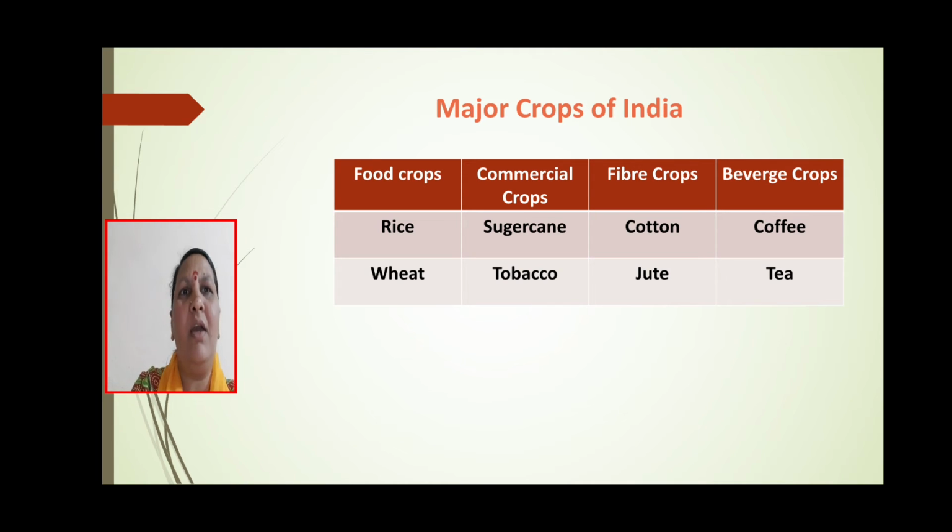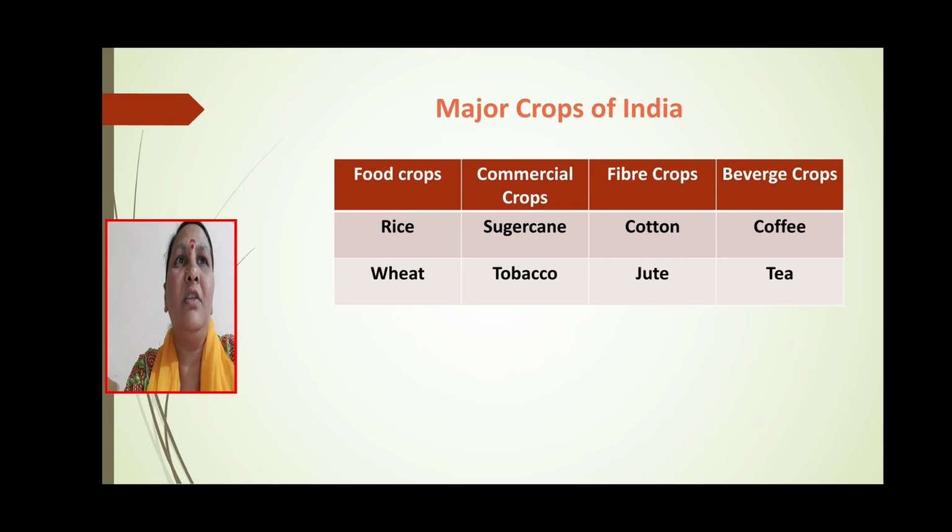Food crops are rice and wheat. Commercial crops are sugarcane, tobacco. Fiber crops are cotton and jute. Beverage crops are coffee and tea. So most importantly, what are food crops? The crops which are grown to provide food for the people are called food crops: rice, wheat, jowar, pulses, etc. Then what about commercial crops?